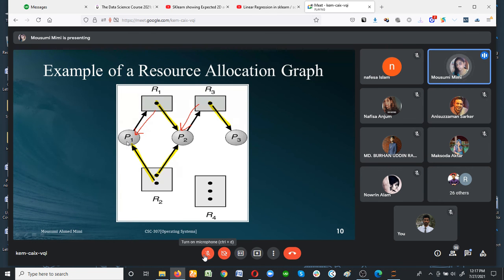Process 1 already holds resource 2 and requests resource 1. Now resource 1 is released, so process 1 will hold resource 1, and since it already holds resource 2, it will execute and complete the task. Do you clear? Yes, ma'am. Okay.